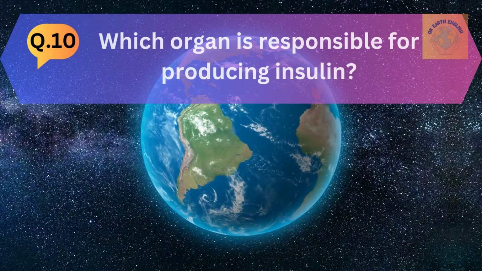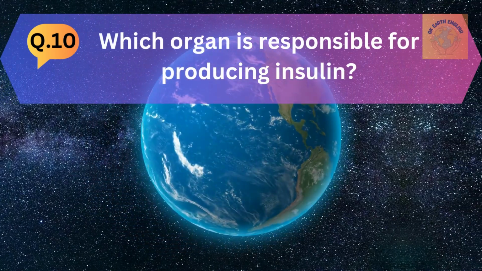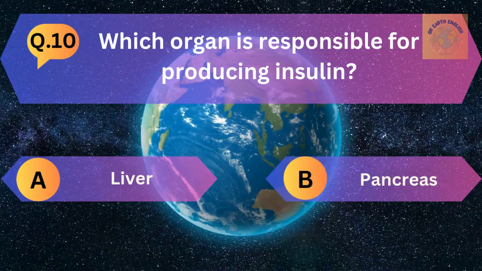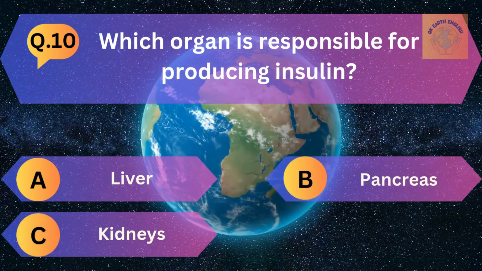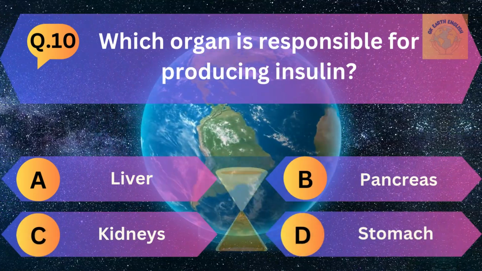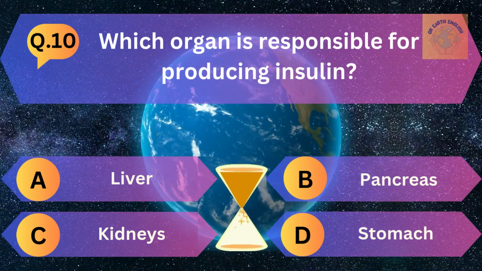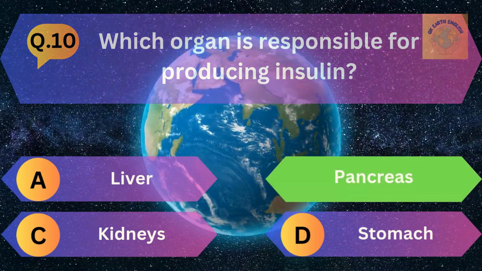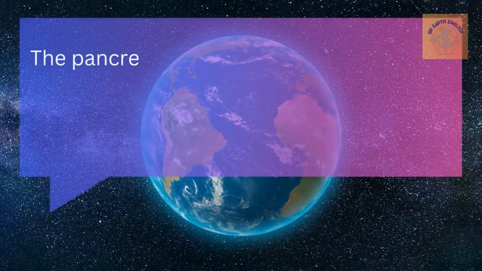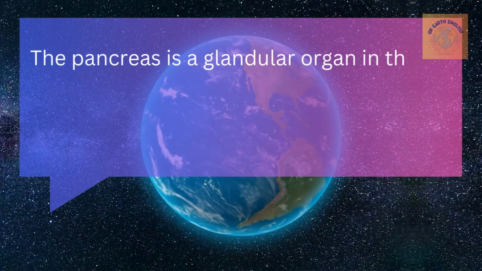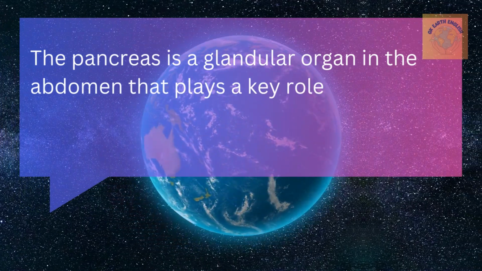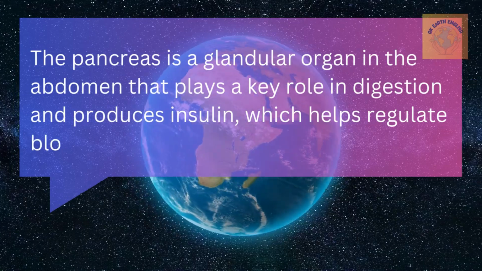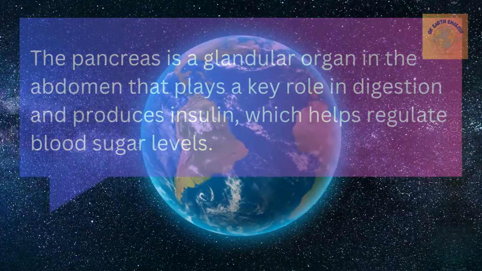Question number 10. Which organ is responsible for producing insulin? A. Liver, B. Pancreas, C. Kidney, and D. Stomach. The correct answer is pancreas. The pancreas is a glandular organ in the abdomen that plays a key role in digestion and produces insulin, which helps regulate blood sugar levels.